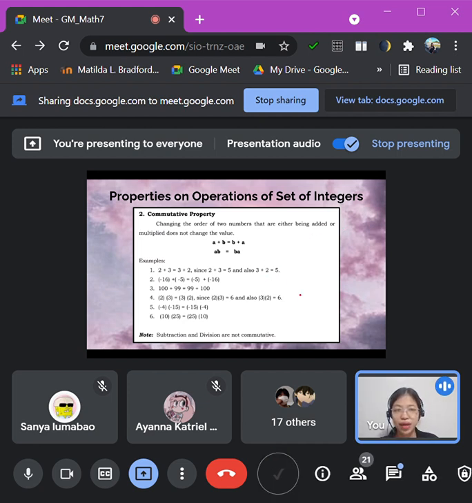So we have here some examples on the screen. We have 2 plus 3, positive integers. If we change the order to 3 plus 2, 2 plus 3 is 5, and 3 plus 2 is 5. So they are still the same. Okay, that is the first commutative property example using addition.